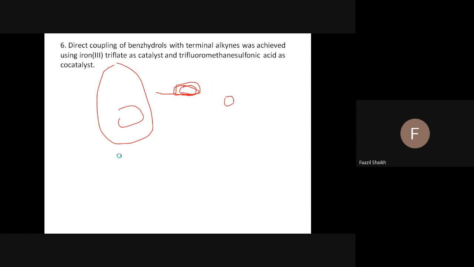But here that is not possible. Therefore, if we use triflate, in the presence of triflate only the carbon-carbon bond formation takes place, and the alkyne's functionality remains intact.